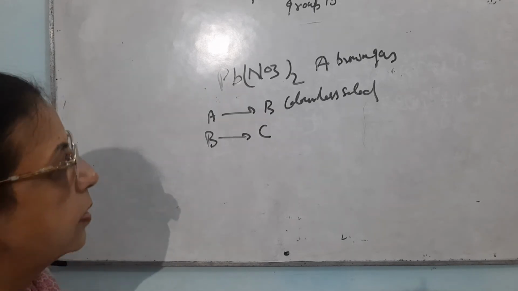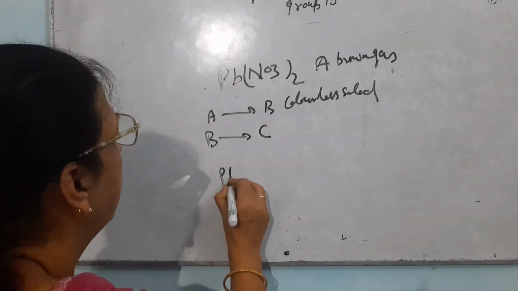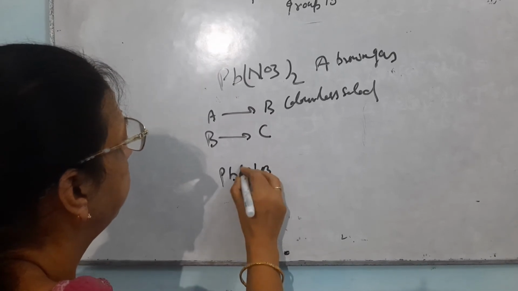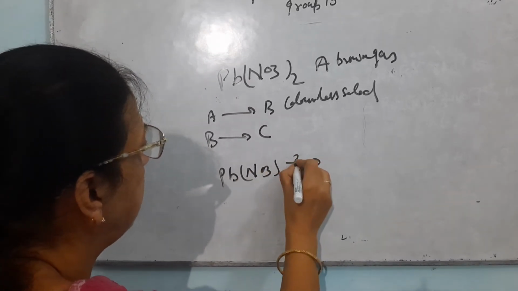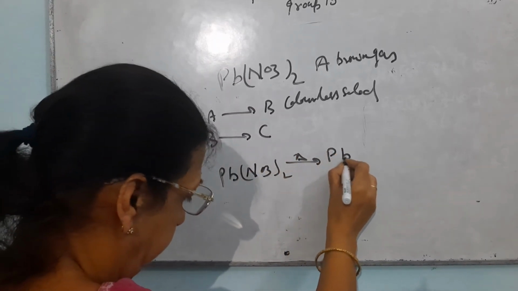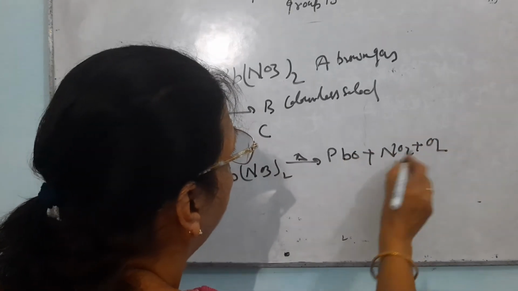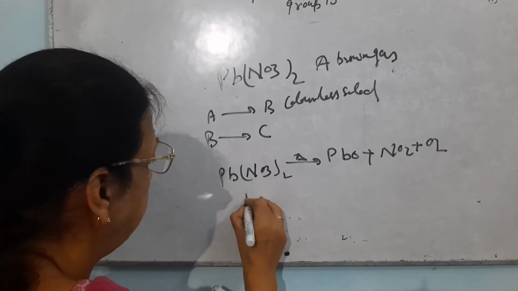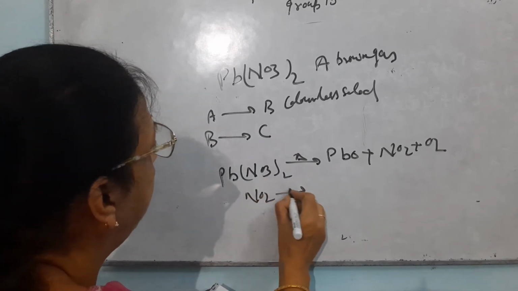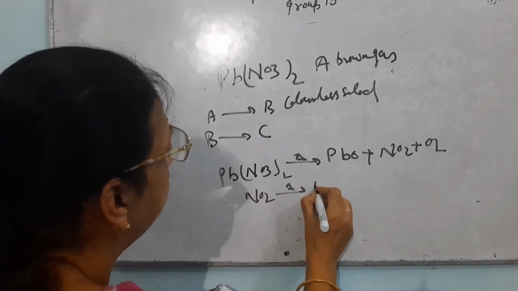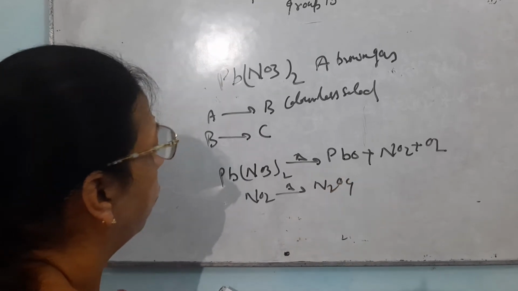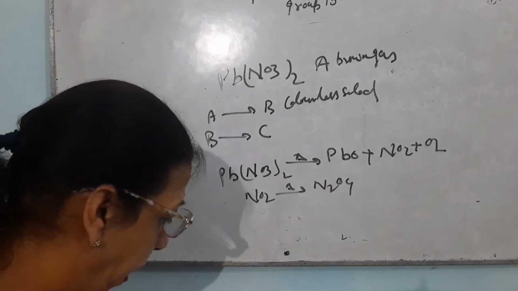The first reaction you know very clearly: Pb(NO3)2 on heating gives PbO, NO2 and O2. NO2 is a brown gas. This NO2 will dimerize to give N2O4. This you must know. Now there is a third part.